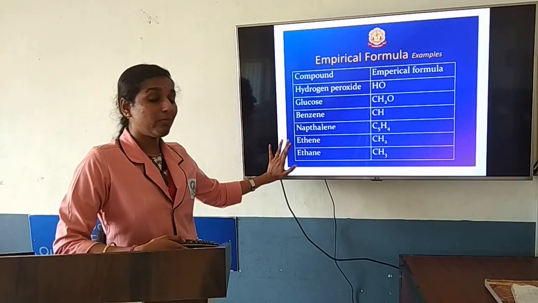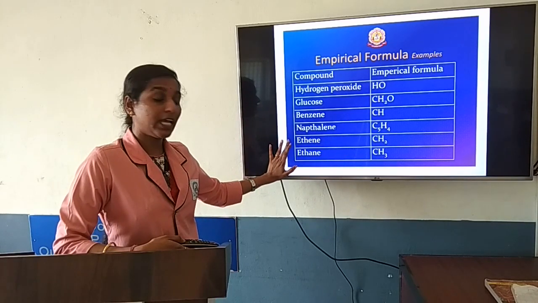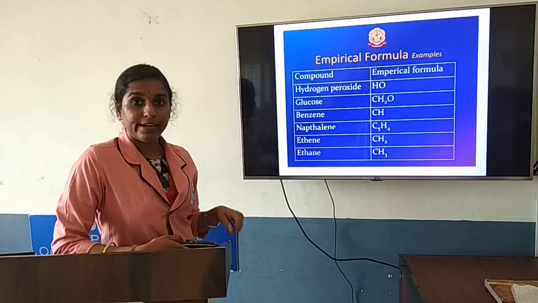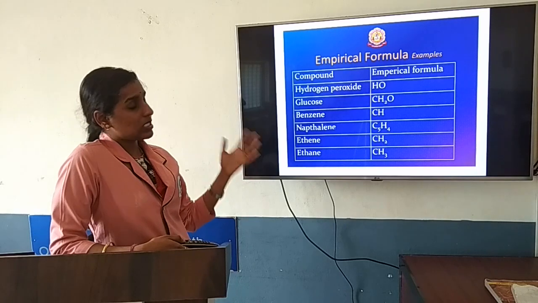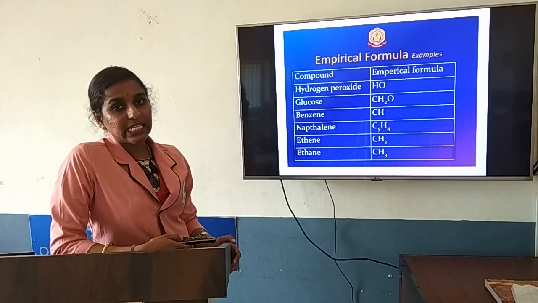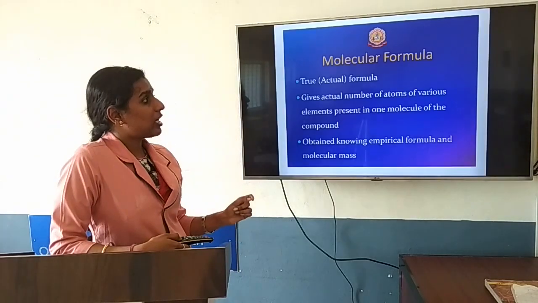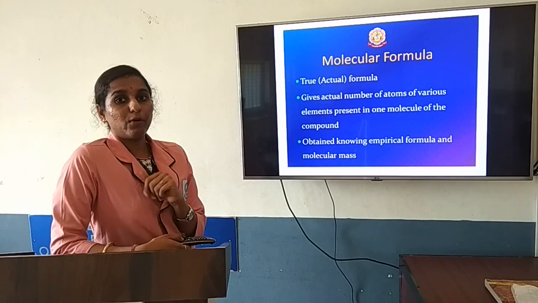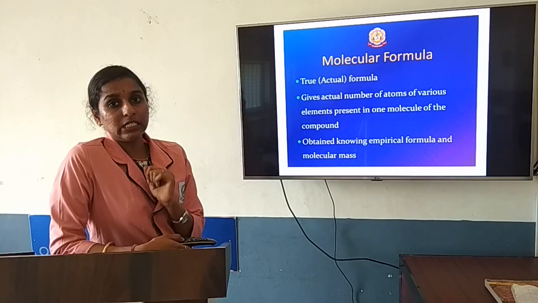Ethene has the formula C2H4, which simplifies to CH2. Ethane, C2H6, simplifies to CH3. So this is the empirical formula. Remember, you find it with the ratio of the elements present in the compound.